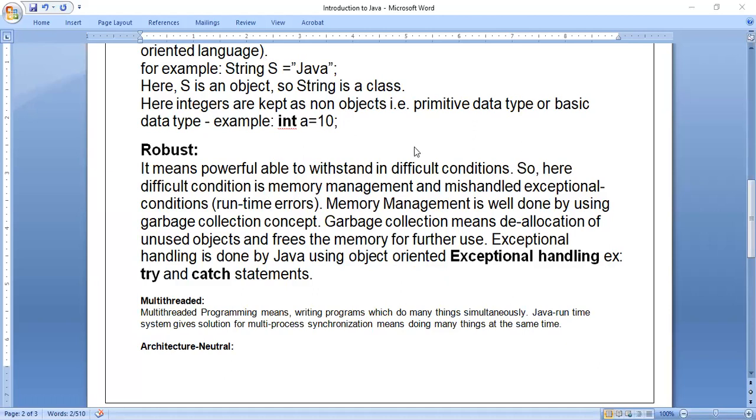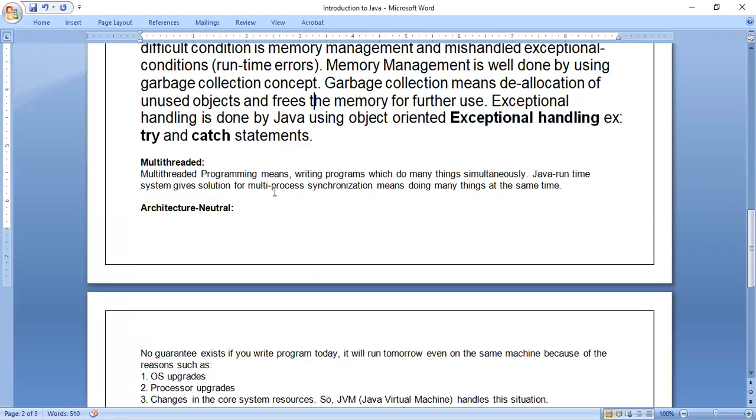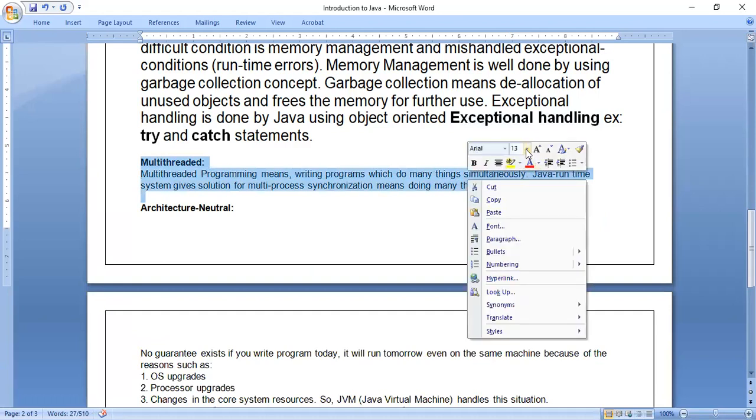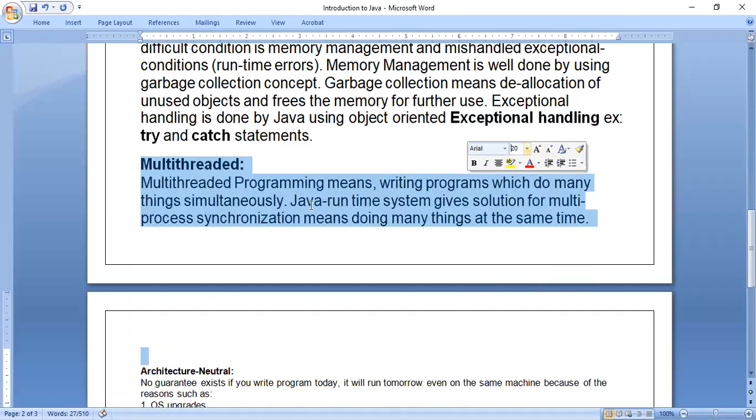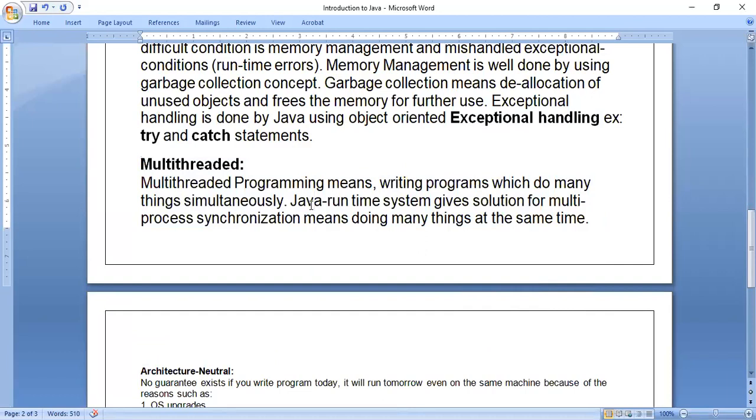Okay, so we'll continue. This is the second feature of Java, that is robust. Next, we will move to the third feature of Java, that is multi-threaded. When we speak about the Java language, each feature we can consider like one chapter. Exception handling is one chapter, multi-threaded programming is another chapter. Multi-threaded programming means writing programs which do many things simultaneously.